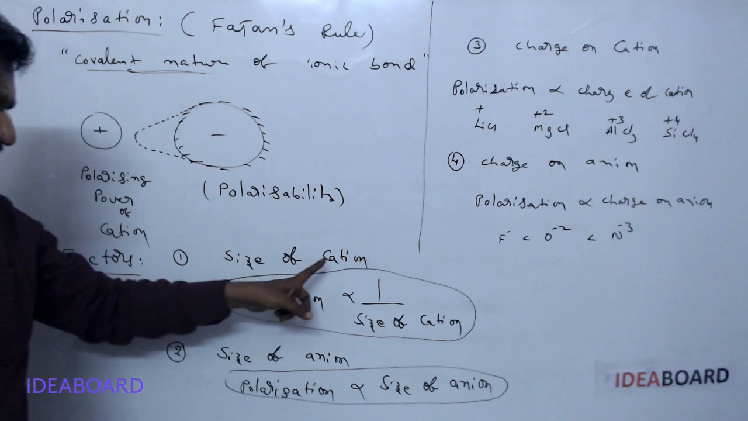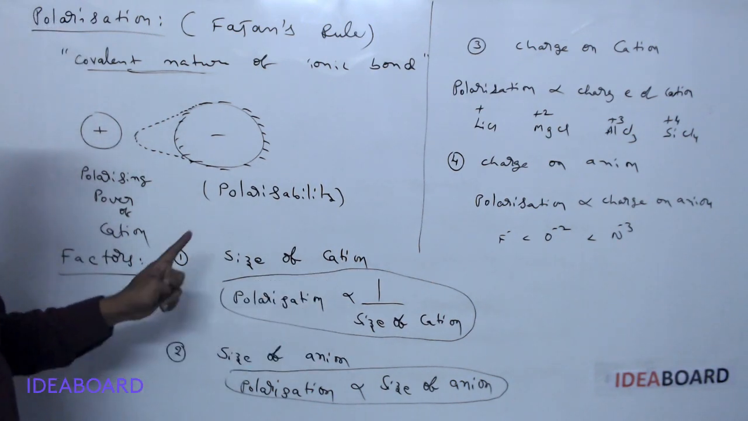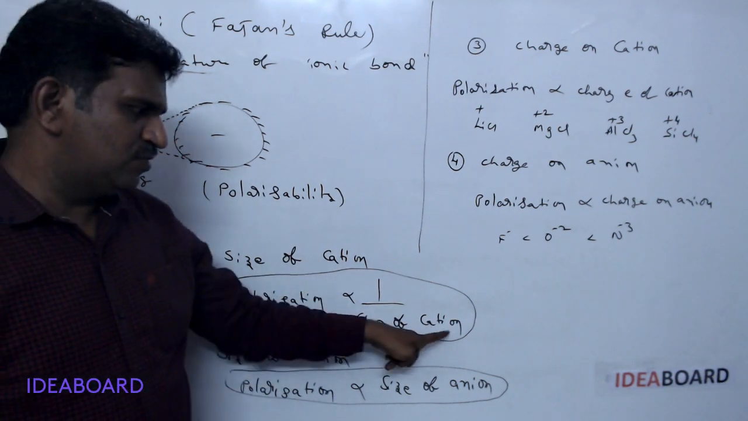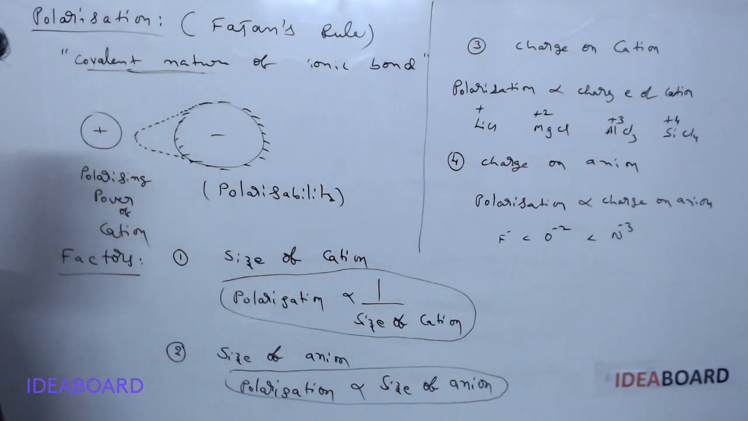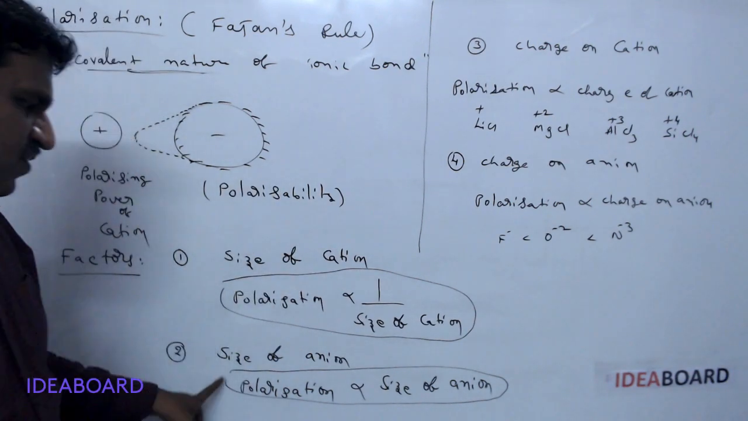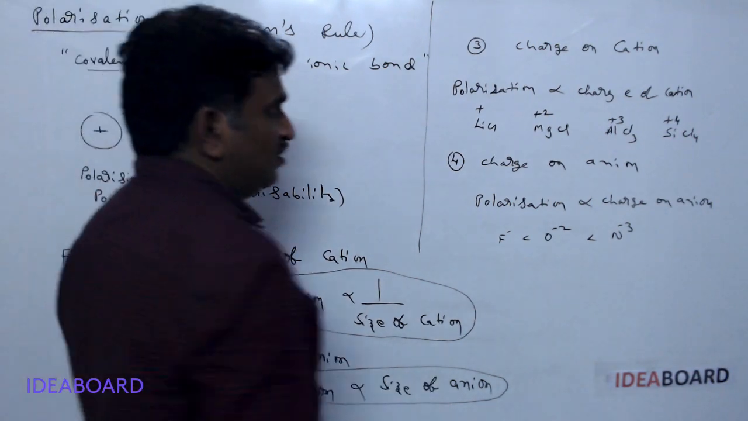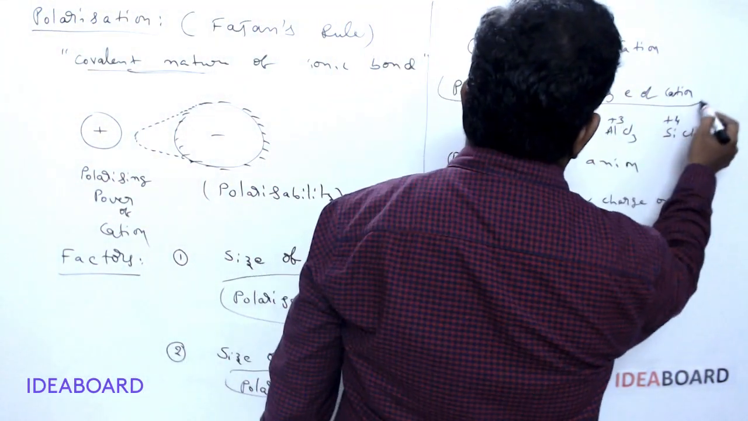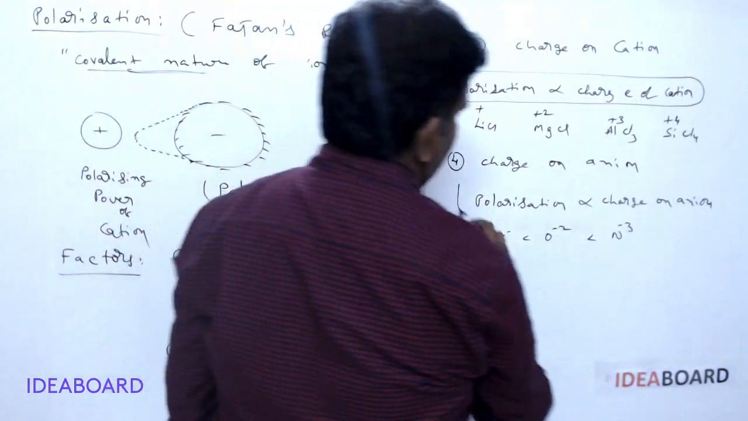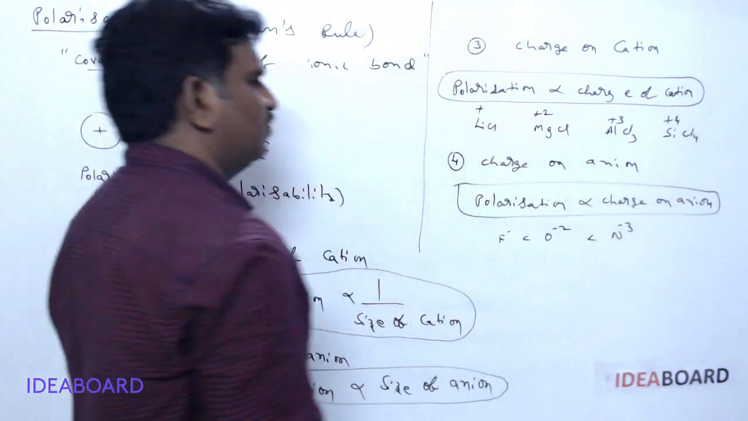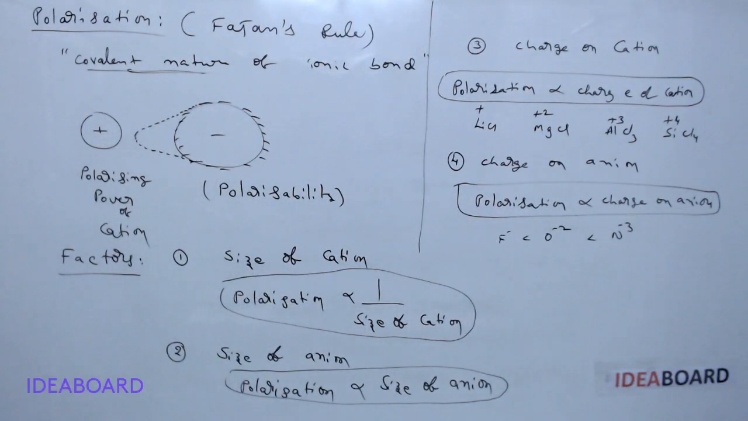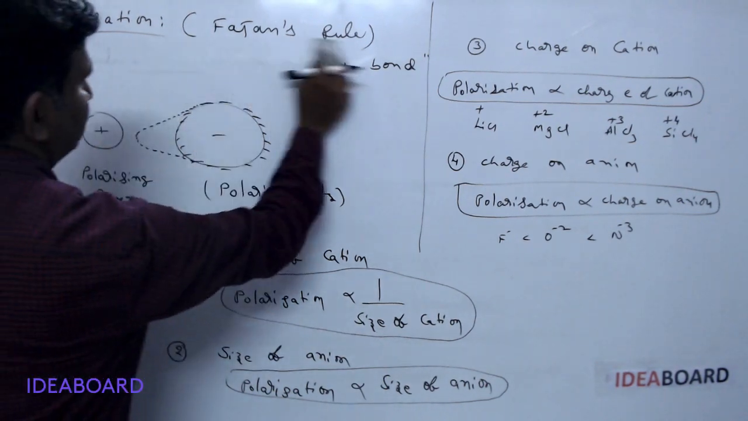First one, size of cation. Please remember, polarization is inversely proportional to the size of cation. And the second factor, size of anion, is directly proportional. Third factor, polarization is directly proportional to the charge of cation. Fourth factor, polarization is directly proportional to the charge of anion. And the last factor,